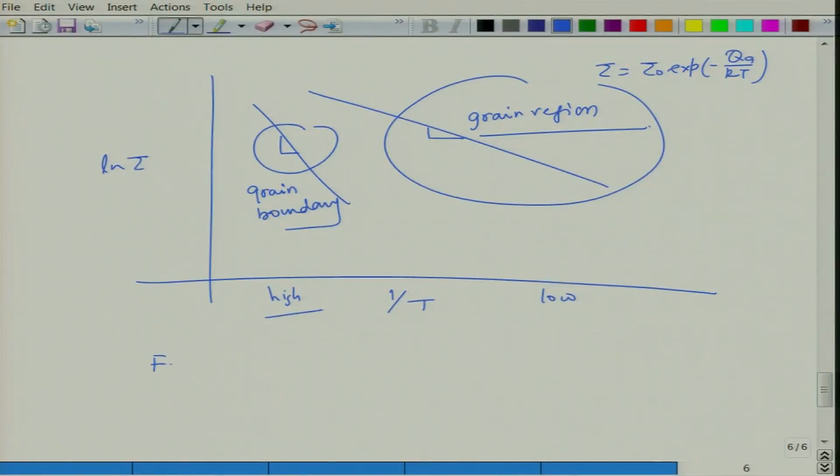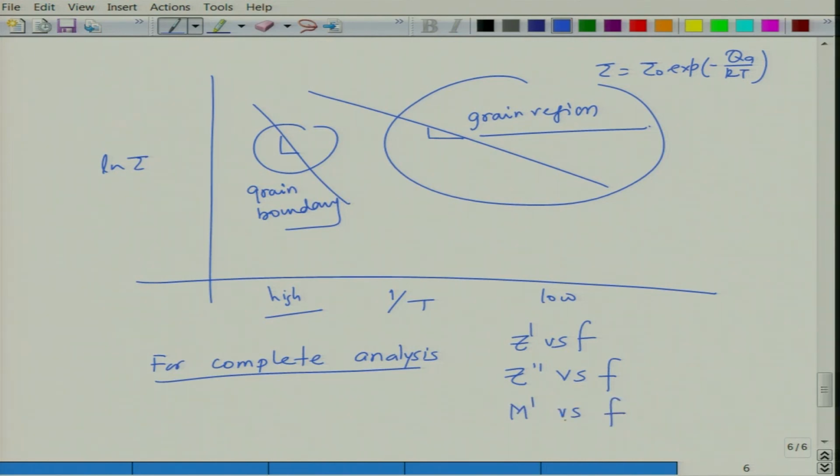So, the different types of peaks show different behavior in the evolution of Z and M. For complete analysis, you need to look at Z prime versus F, Z double prime versus F, M prime versus F, M double prime versus F. From these you can determine R and C, the resistances and capacitances, separately.